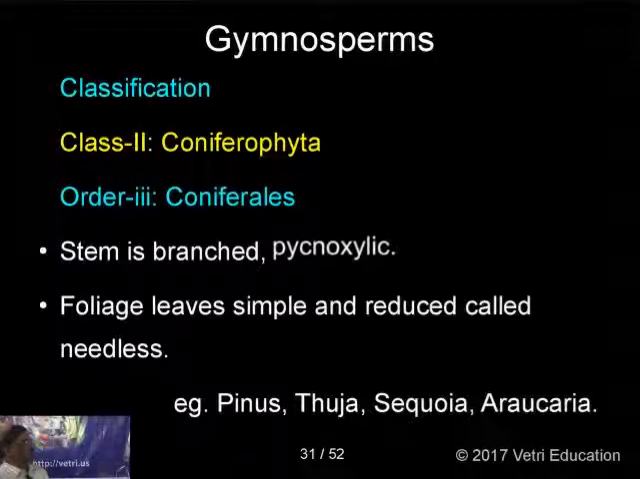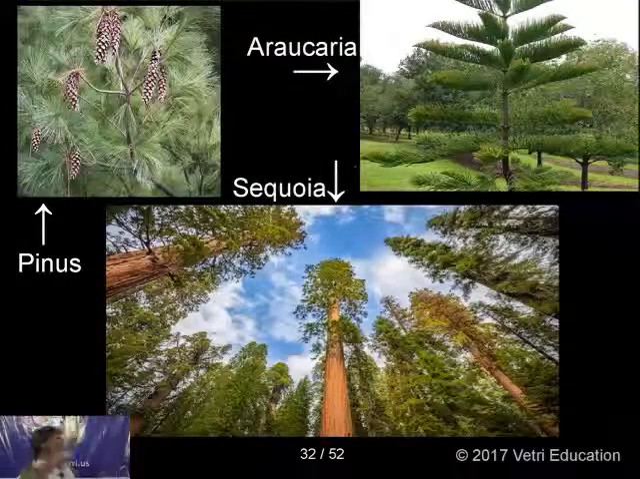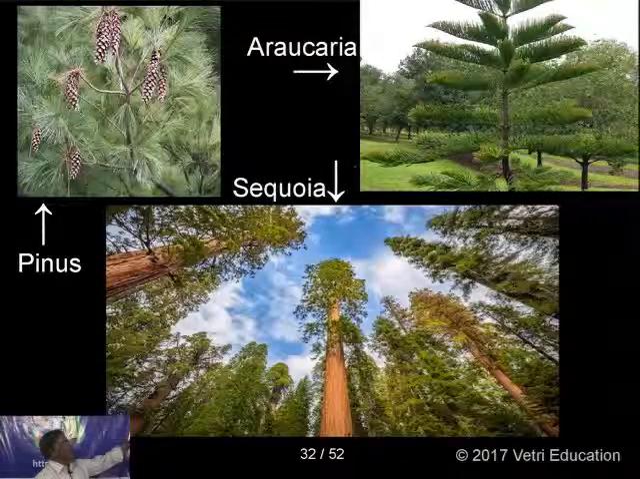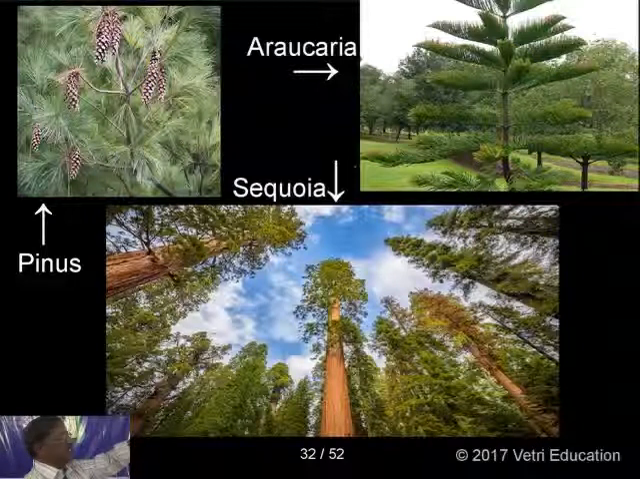Next, you have the Coniferales. The stem is branched, pycnoxylic, that is hardwood. Foliage leaves are simple and reduced, called needles. Here you can see the needles. Examples: Pinus, Thuja, Sequoia, and Araucaria. All are very interesting plants. You can see Pinus, the first one, where the leaves are needle-like. Just like Casuarina, you can find needle-like leaves. And this Araucaria is a garden plant, also called the monkey puzzle. Even a monkey cannot climb easily in this plant, so it is called monkey puzzle.